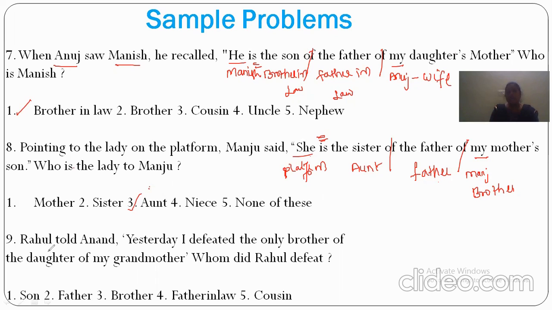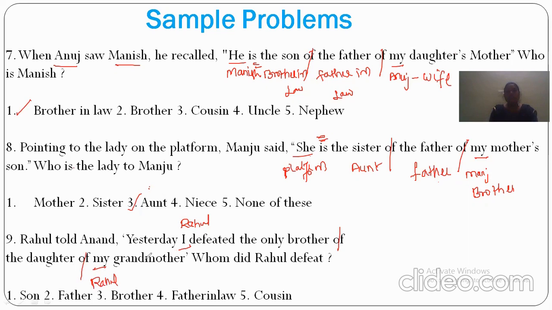Then Rahul told Anand, "Yesterday I defeated the only brother of the daughter of my grandmother." Whom did he defeat? My grandmother means Rahul's grandmother.